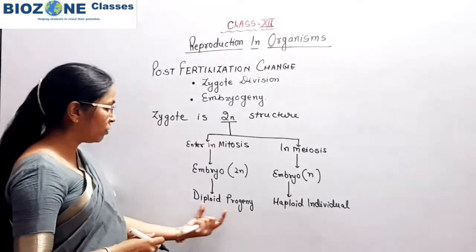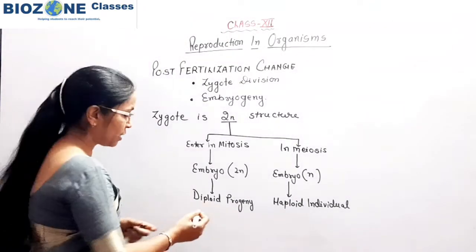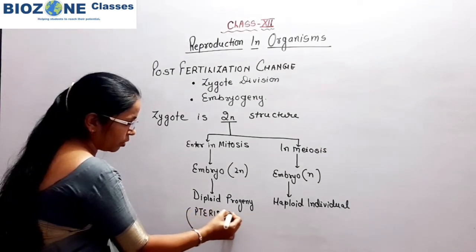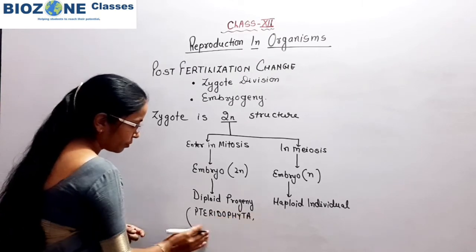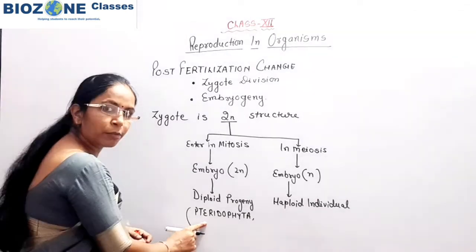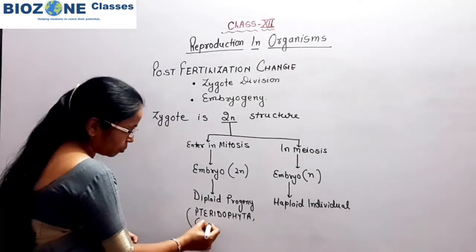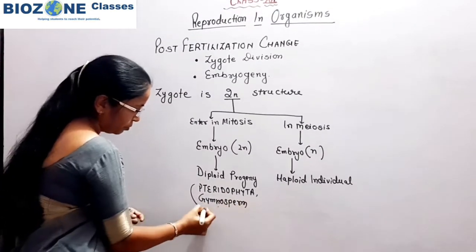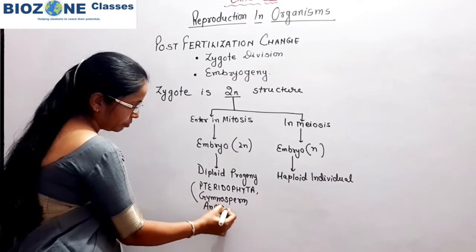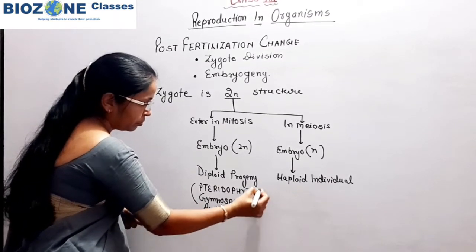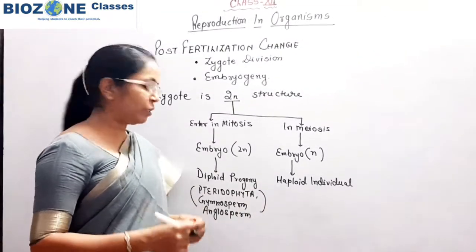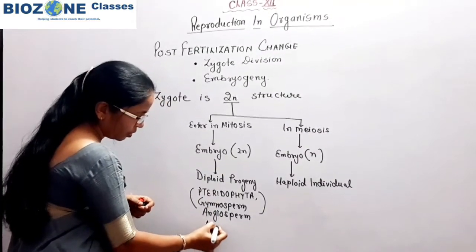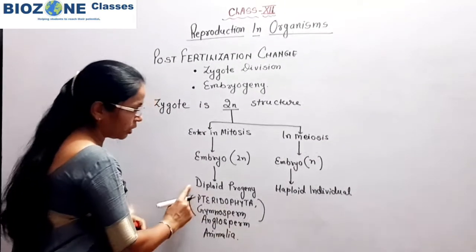Now this kind of division in zygote we predominantly study in pteridophyta, where we observe it. So remember pteridophyta, then gymnosperm and angiosperm. Clear? So gymnosperm, angiosperm and pteridophyta you remember, as well as kingdom Animalia, always show mitosis division in the zygote.